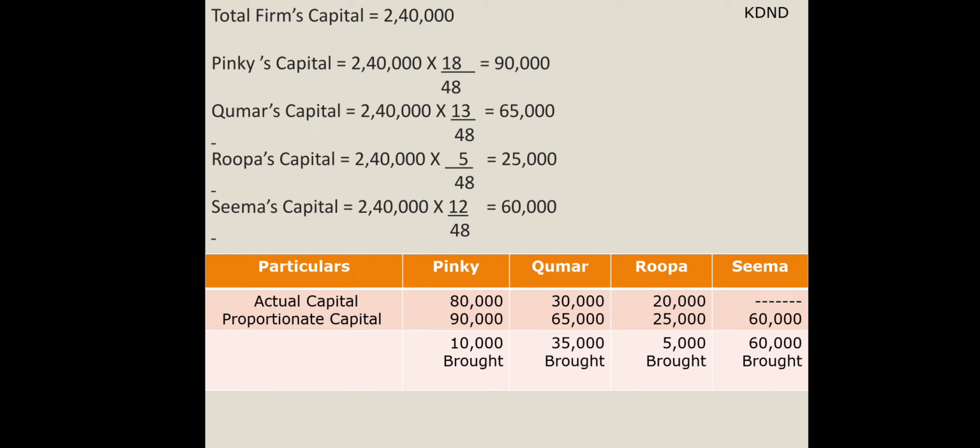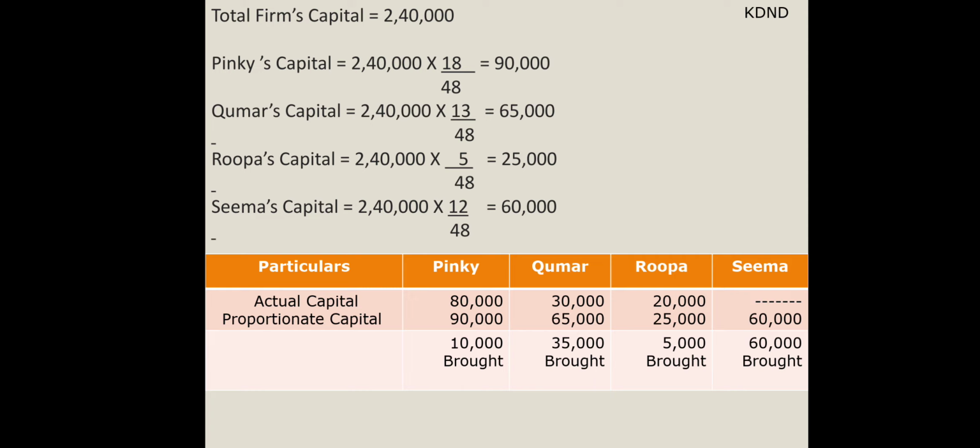Now what is the actual capital available in the sum? They have given that Pinky is standing with 80,000 actual capital, Kumar 30,000 and Rupa 20,000. So now the actual capital will be deducted from the proportionate capital.